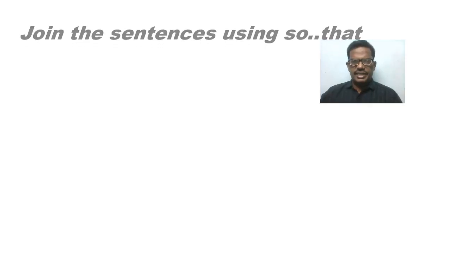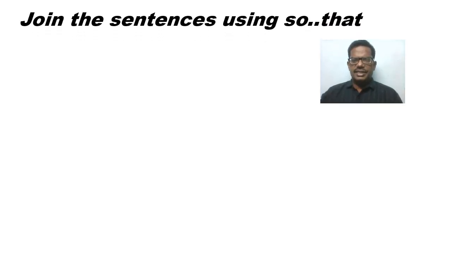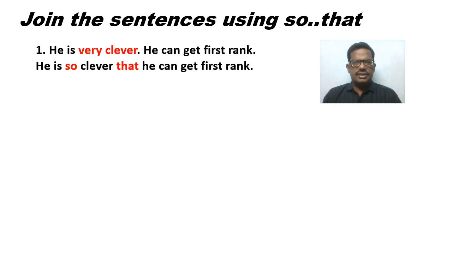Now look at the exercise. Join these sentences using so that for result. Look at the sentence. He is very clever. He can get first rank. Here, clever is an adjective. So is placed before the adjective clever, and that introduces the result clause, that is he can get first rank.